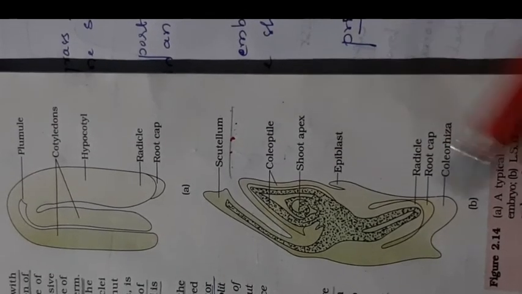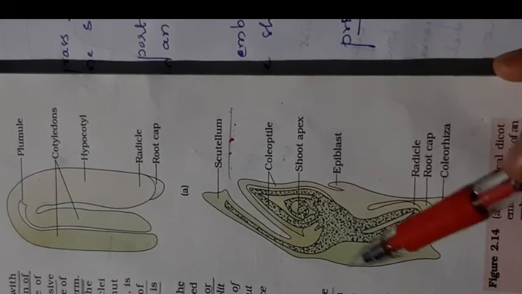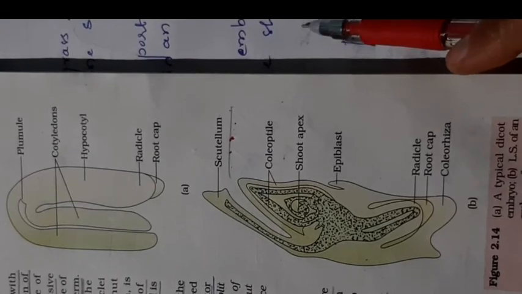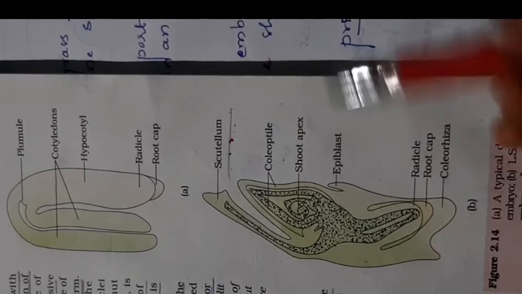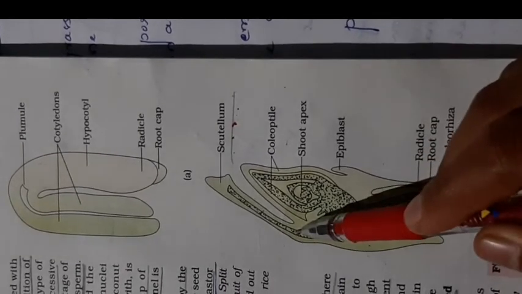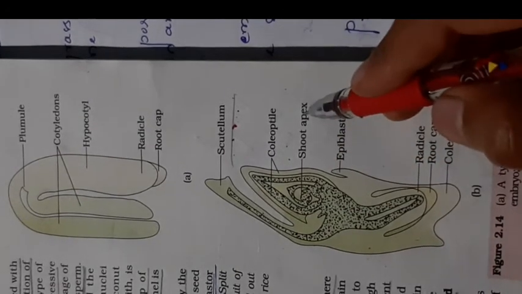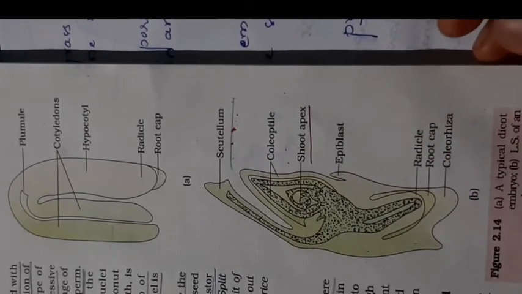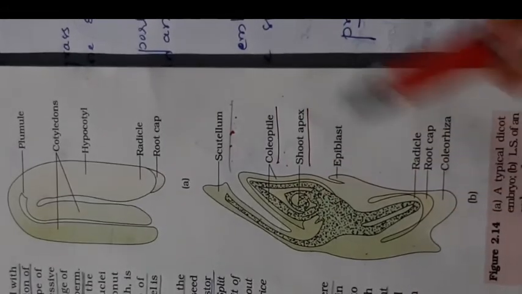Here also you can see the mature embryo of a monocot has a single cotyledon and an embryonal axis. The upper portion is called the epicotyl, the lower portion is called the hypocotyl. The portion attached to the embryonal axis which has the plumule or shoot apex is covered with a layer called the coleoptile.